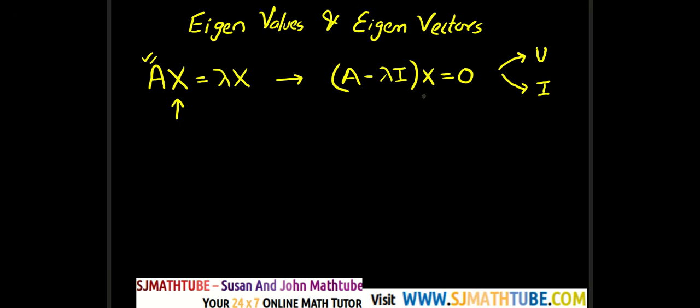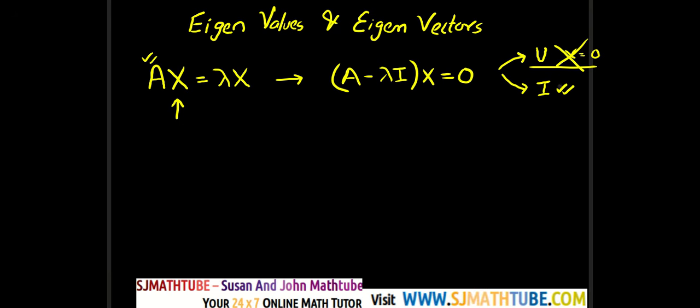Trivial means the solution which is of not much importance, and it's too obvious. The unique solution will be x equal to 0. Look, x equal to 0 means 0 equal to 0, so it's not a big deal. So we don't care about the trivial solution. We want the infinite solution.